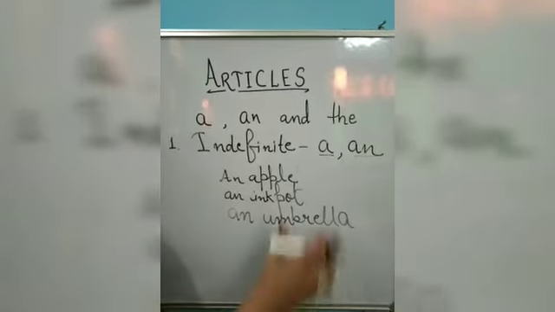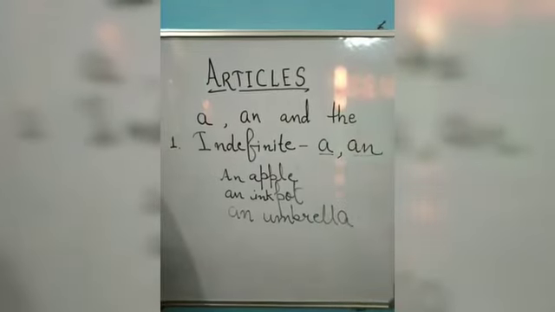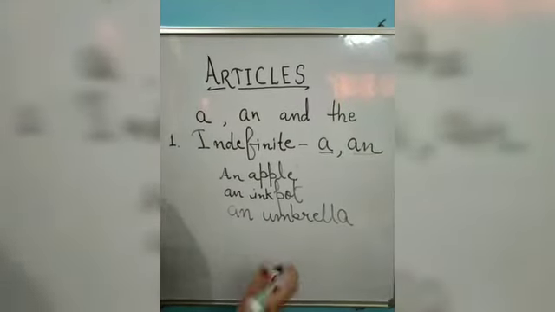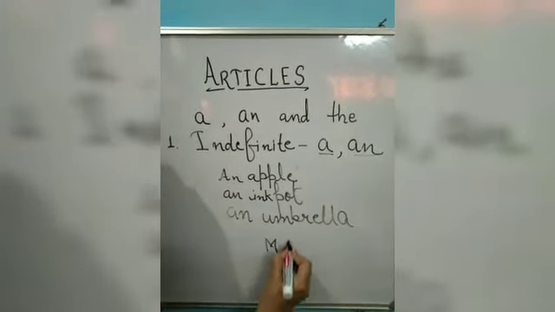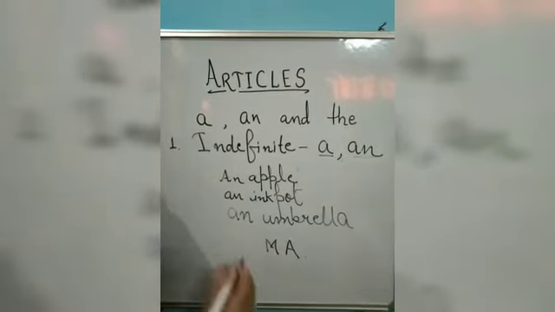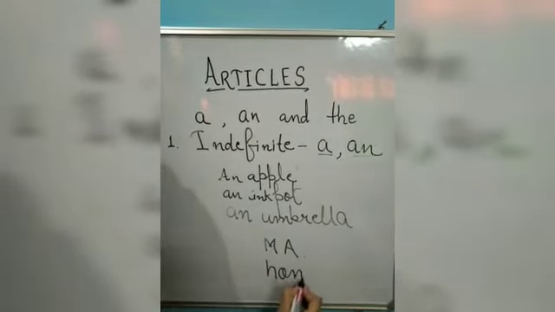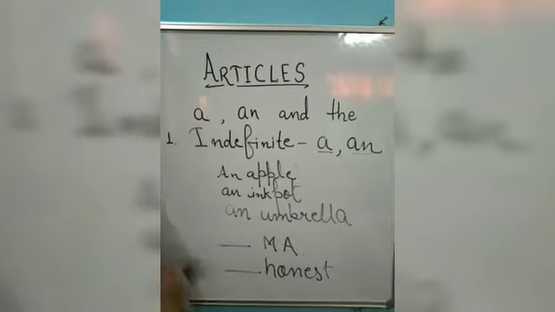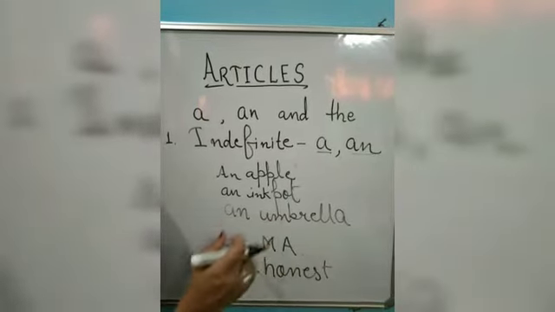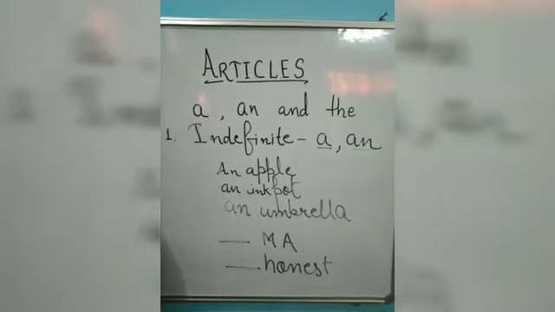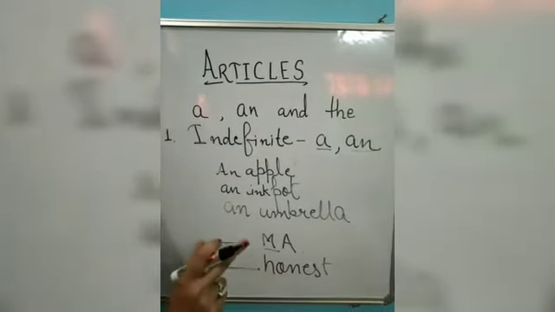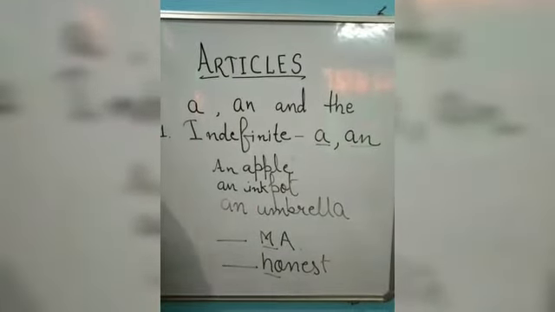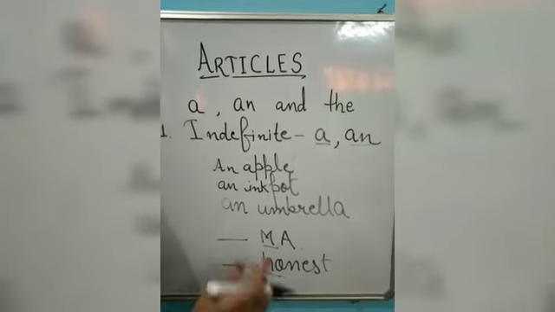But like a, there are some exceptions with this indefinite article too. Here, MA, honest. You must have seen these words many a time. But here, you will have to choose whether to put a or an. You know that M is not a vowel, but a consonant. Similarly, H is also a consonant, not a vowel.